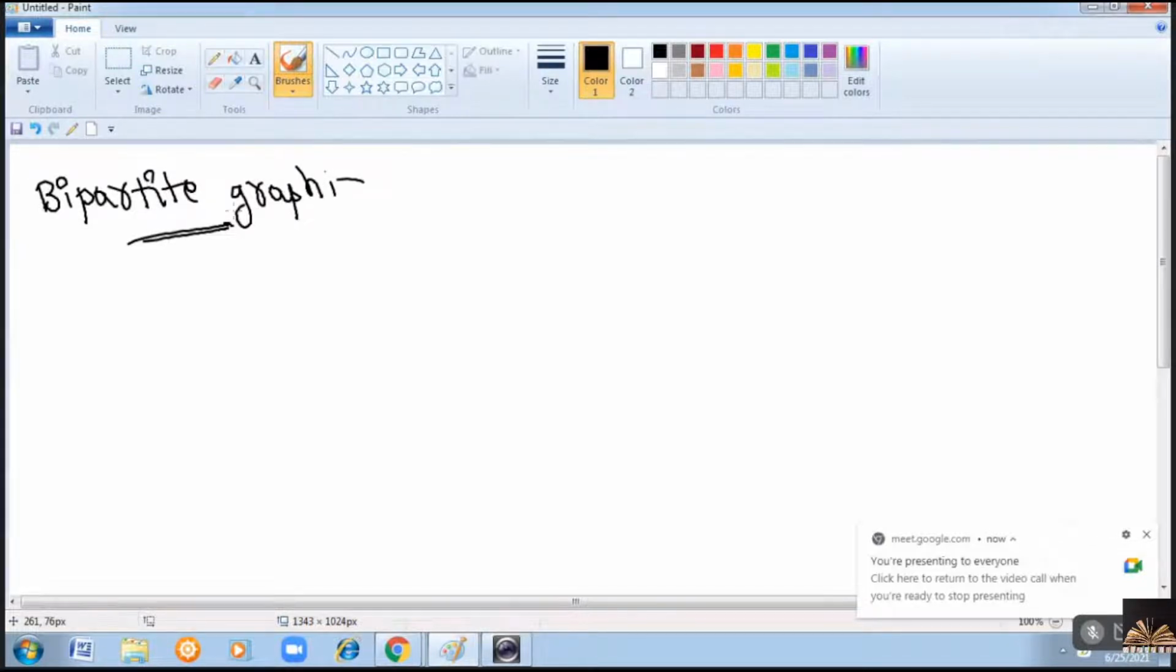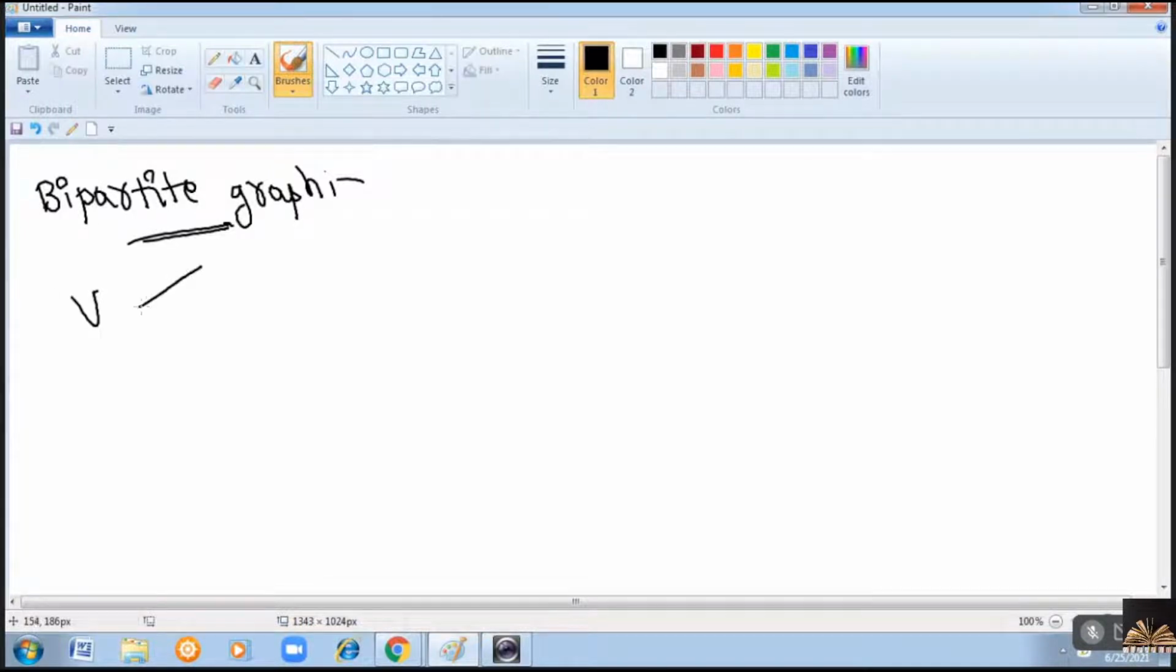Bipartite graph. Bipartite graph means, in a given graph, if V represents the set of vertices, and if you are able to divide this V into two groups, V1 and V2, then you must have the edges.